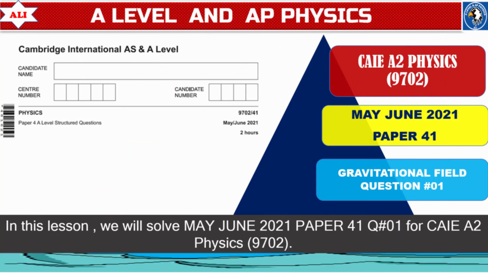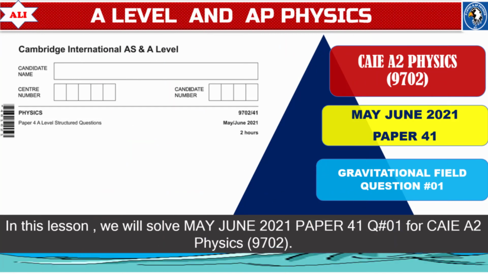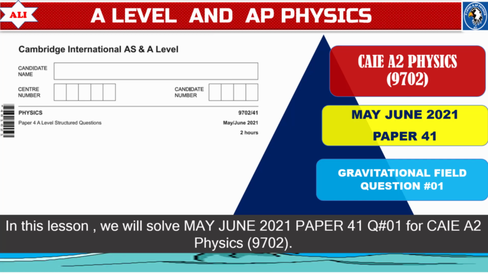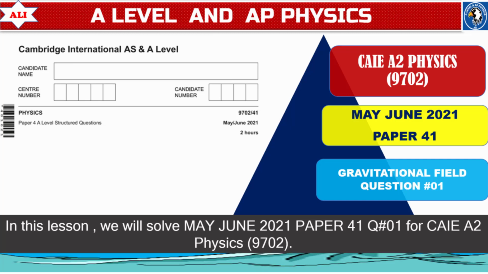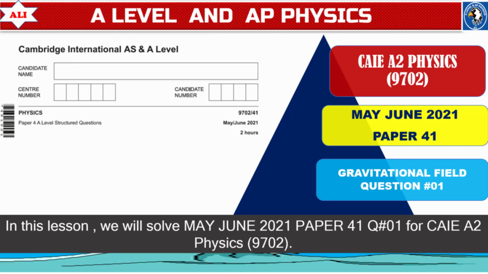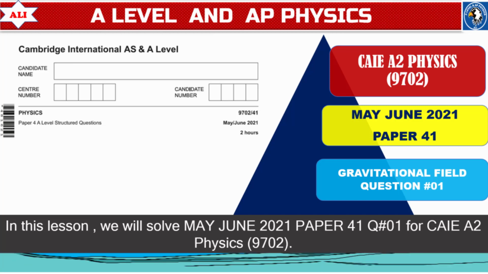In today's lesson, we will discuss one very important and typical type of question on gravitational field from May-June 2021 paper 4.1. This question is very important because you will see the same type of questions in many past papers.